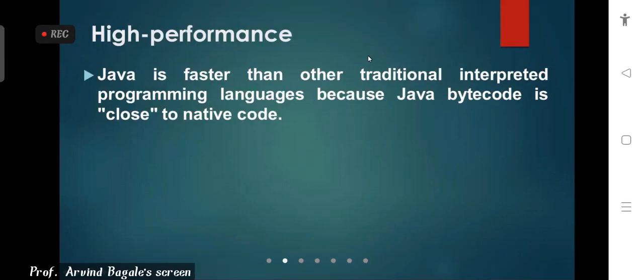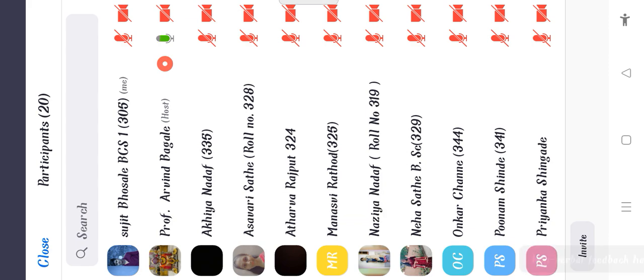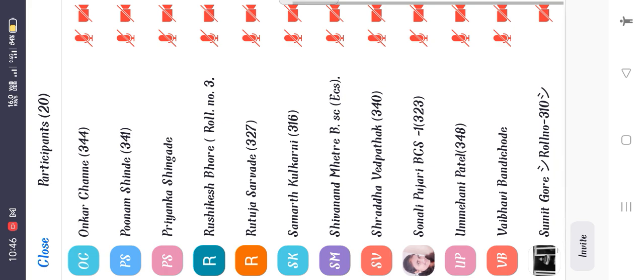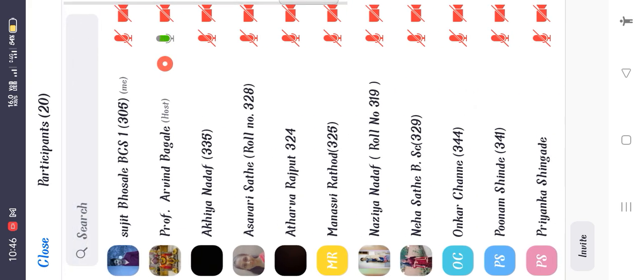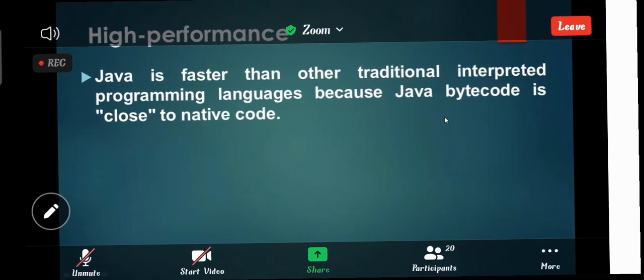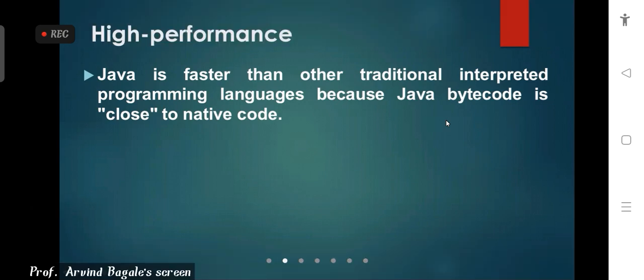That is, we can compile using a compiler, but in Java these are the two ways we can use. First we compile, and after that we can use an interpreter. So that is called what? Java is a very high performance language. Here we also interpret the code: first we compile the code and after that we interpret the code.